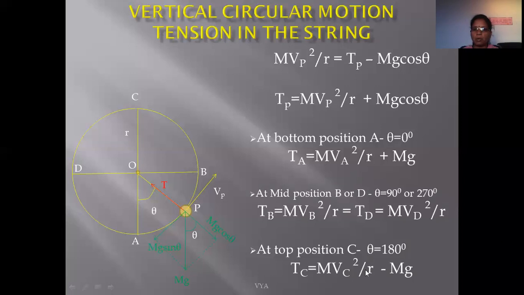That is, from these three formulas, here we conclude that at the top position, the tension within the string is always minimum, while at the bottom position, the tension within the string is always maximum, and at other points, it lies in between them. The magnitude of the tension within the string is different at different positions. And so from this also we conclude that this vertical circular motion is non-uniform circular motion.